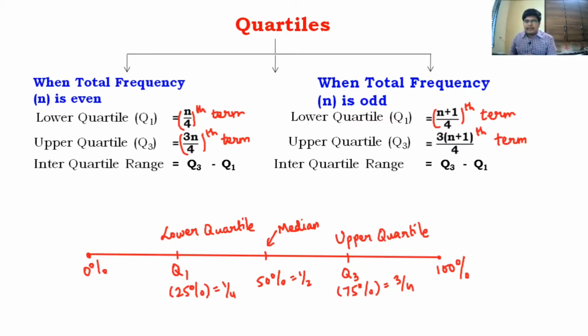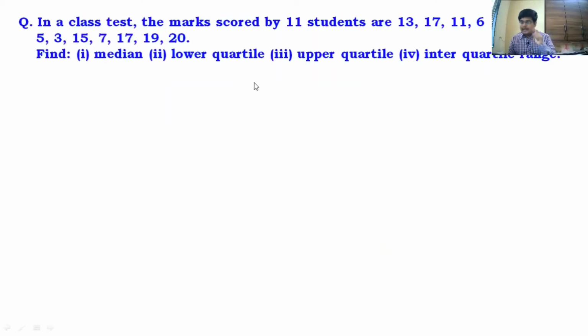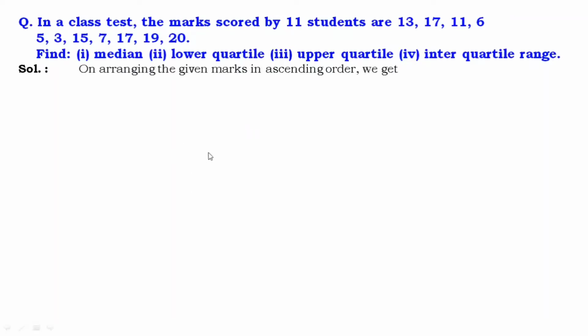All right, guys. So we'll begin here with the sum based on quartile of raw data. So here we have some numbers. First thing is you have to arrange this data in ascending order. So I want you guys to pause this video, arrange in ascending order and find the median. Come on, you guys should know how to find the median. We have already done that. So pause the video and complete the median part. So I hope, guys, you have finished that. So here on arranging in ascending order, you should get this. Check your ascending order. And then let's come to median.